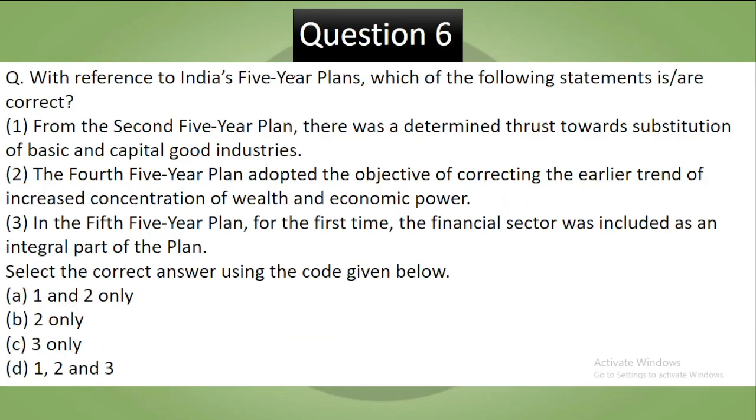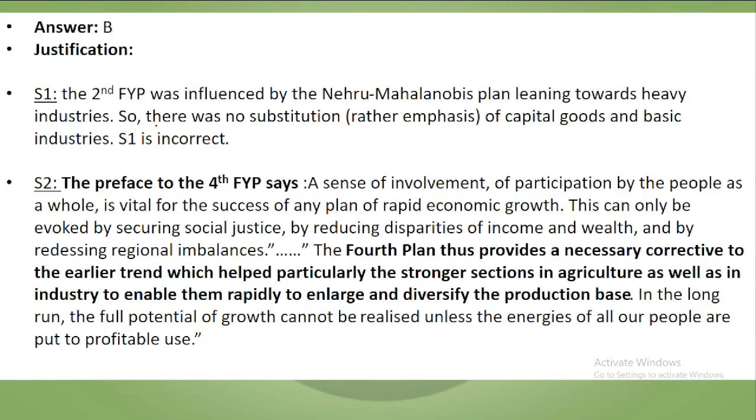With reference to India's 5-year plans, which of the following statements is correct? From the second 5-year plan, there was a determined thrust towards substitution of basic and capital goods industries. The 4th 5-year plan adopted the objective of correcting the earlier trend of increased concentration of wealth and economic power. In the 5th 5-year plan, for the first time, the financial sector was included as an integral part of the plan. Select the correct answer using the code given below. Pause the video, try to answer. Now let's see the answer. So your correct answer to this is B, which is statement second only.